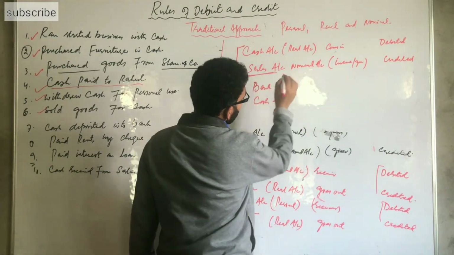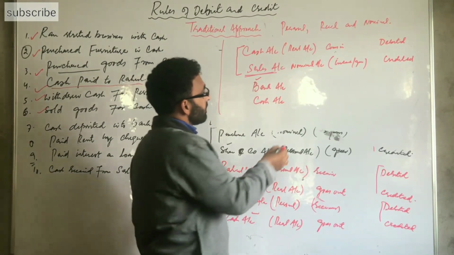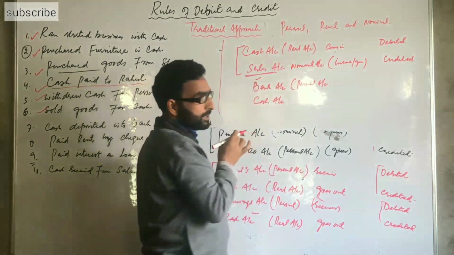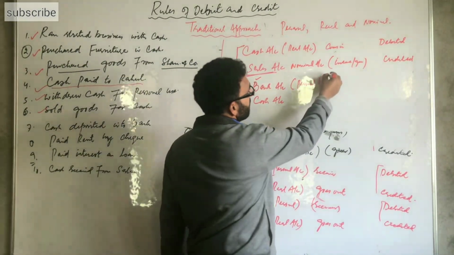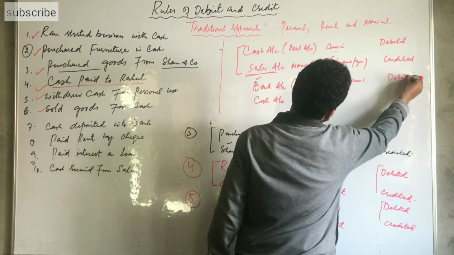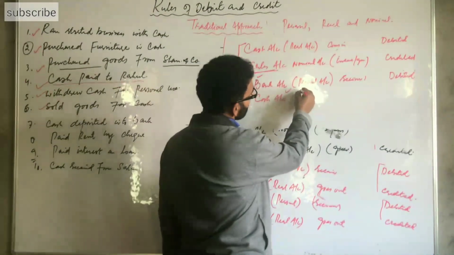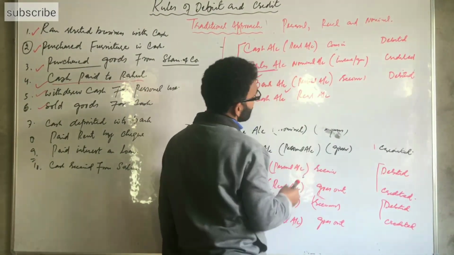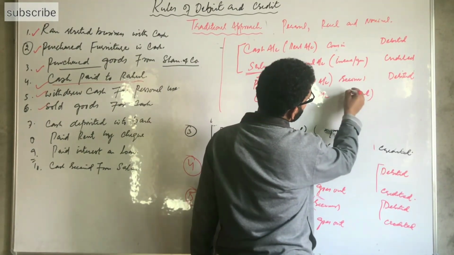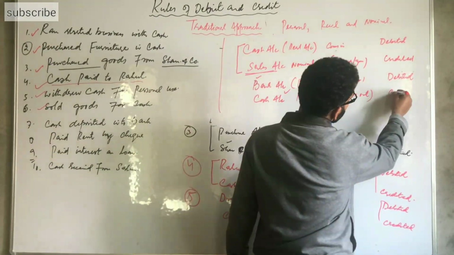So bank, we know it is a personal account. As per the traditional approach, bank is a personal account. Bank receives money from the business, it is the receiver, and it is debited. Again, cash is a real account. Cash goes out of the business. It goes into the bank. So it is credited.